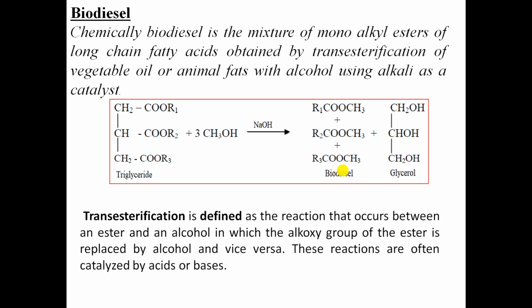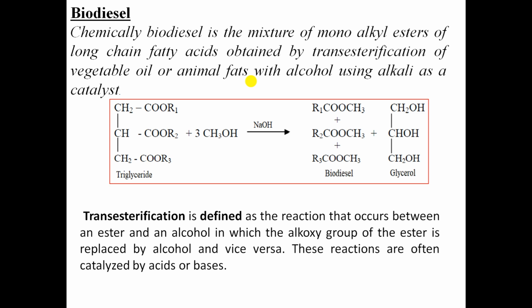Now we are going to discuss biodiesel. Biodiesel is a mixture of monoalkyl esters of long chain fatty acids, which is obtained by the trans-esterification of vegetable oil and animal fats with alcohol using alkali as a catalyst.